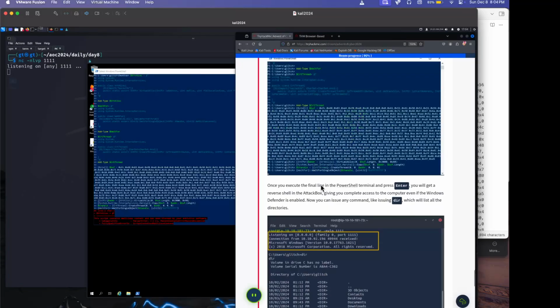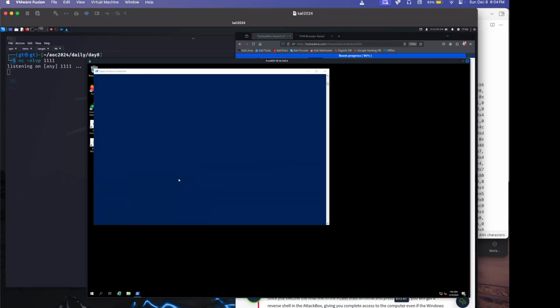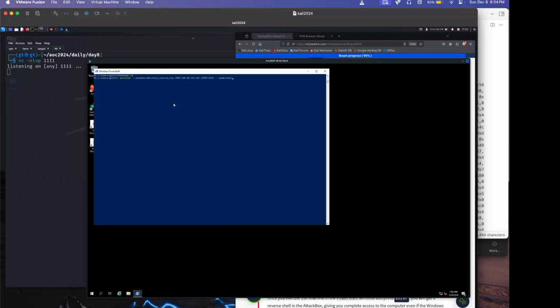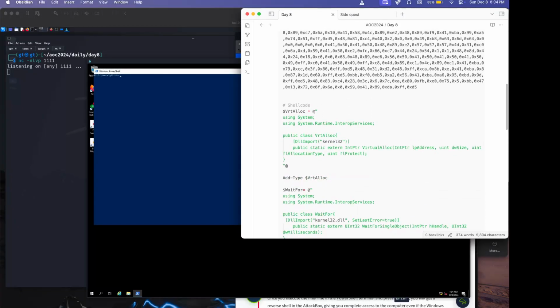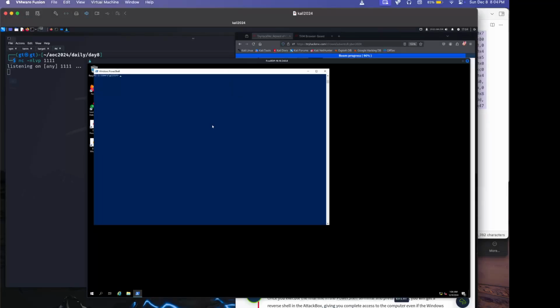So it says that if I had done that, who am I even? User glitch. See, users glitch. Does it matter where I am? Am I supposed to not go to the desktop and just go to users? Let's start there, that's the main difference that I see. See, users glitch, right? And if I paste it, nope, that's not the one we want. We want the virtual alog right there. Copy, paste it.